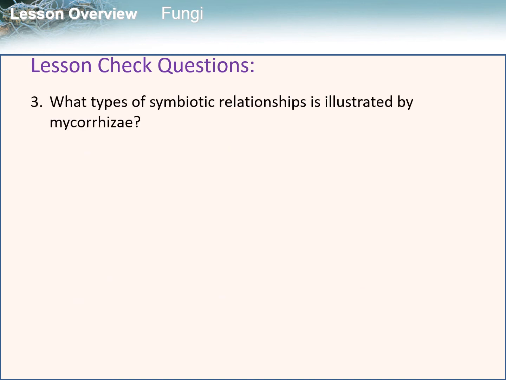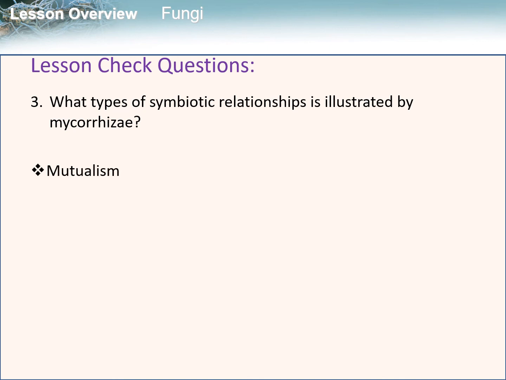For our third question, what type of symbiotic relationship is illustrated by mycorrhizae? What is the answer? Great. The answer is mutualism. Good job.